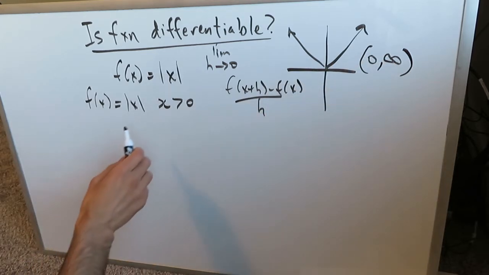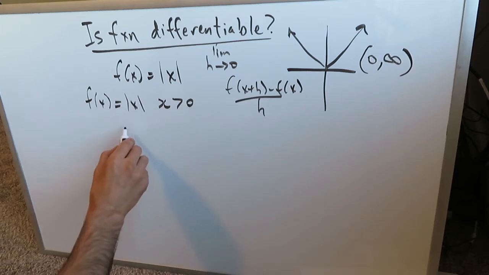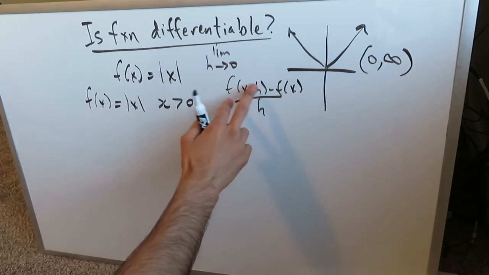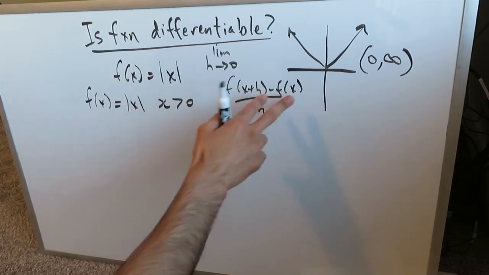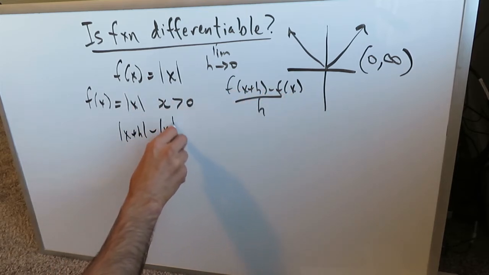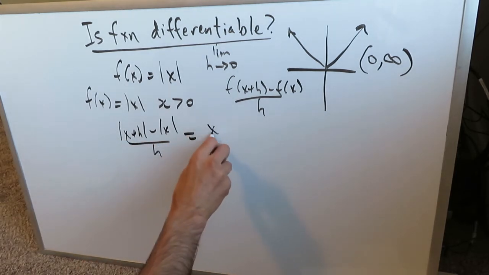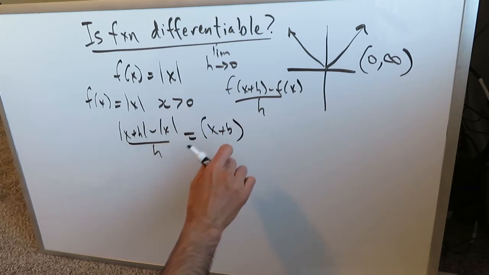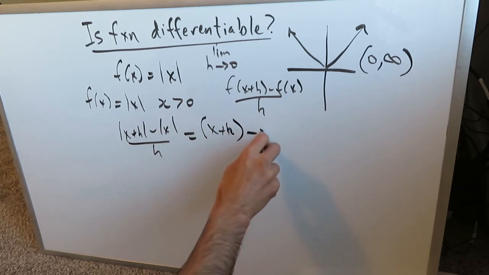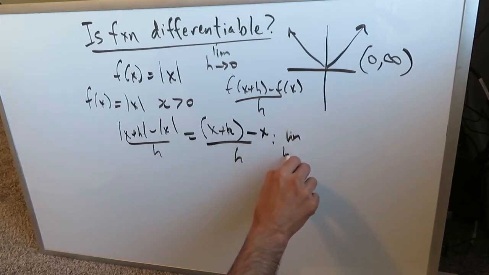Now look over here what happens. If you're looking at the positive values and we try to find the limit of this, what will we get? We just end up plugging in the absolute value in this format. We get absolute value of x plus h minus absolute value of x, divided by h, and since we're looking at positive values, everything begins to look more like this: x plus h minus x over h, limit as h approaches 0.